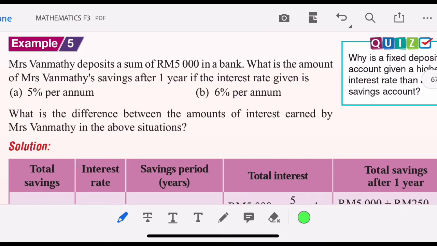Mr. Wanmati deposits a sum of 5,000 at a bank. What is the amount of Mr. Wanmati's saving after 1 year if the interest rate given is 5% per annum for A, and for B is 6% per annum?